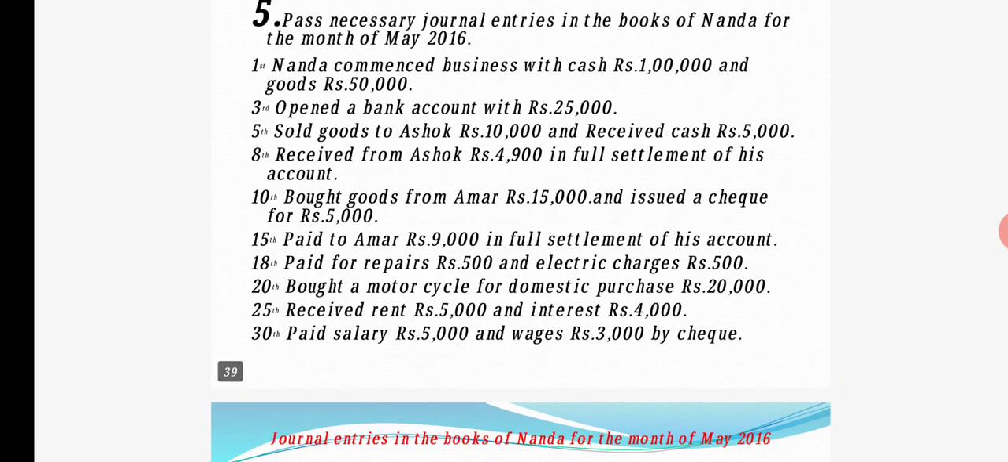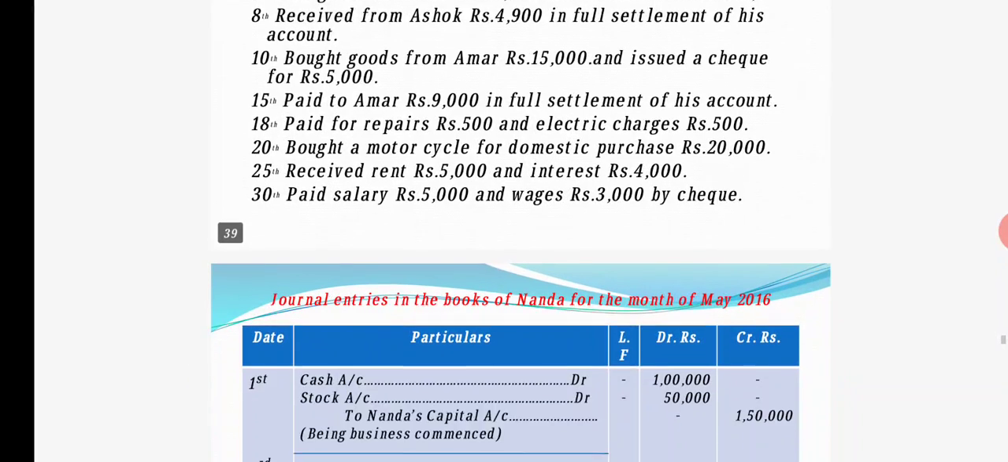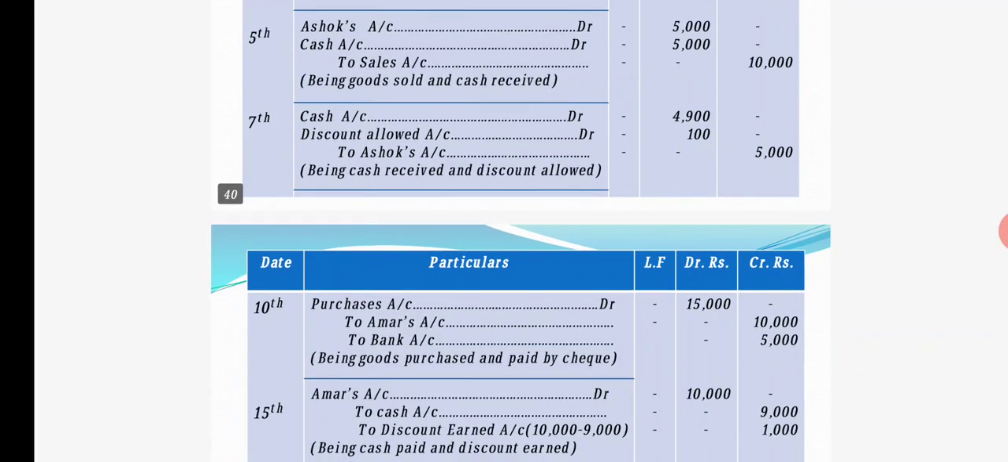The next entry we have: paid to Amar 9,000 in full settlement of his account, meaning how much have we paid now? 9,000 rupees in full settlement.